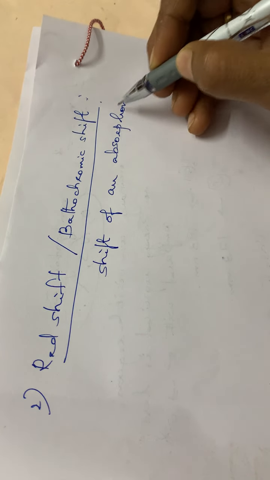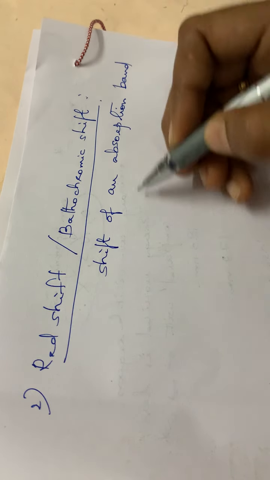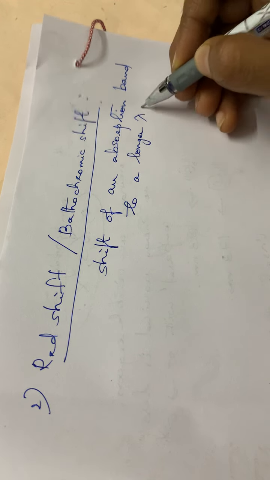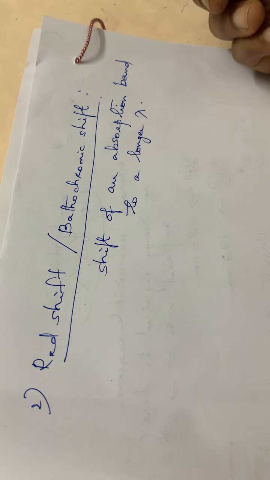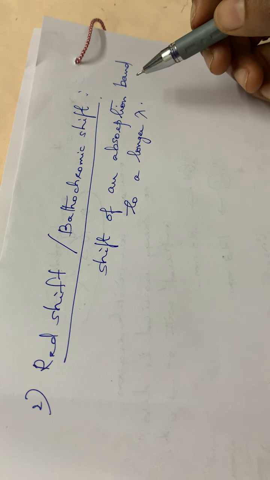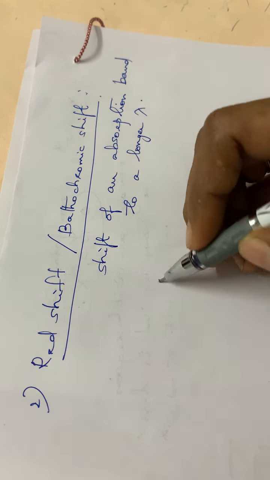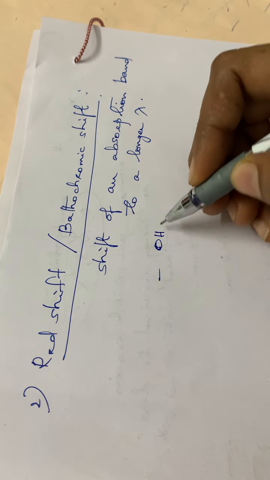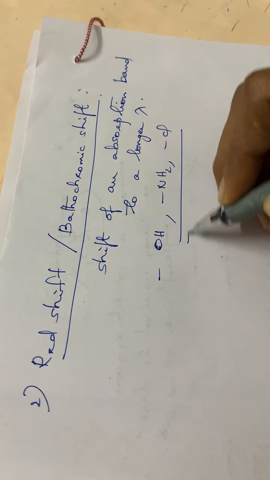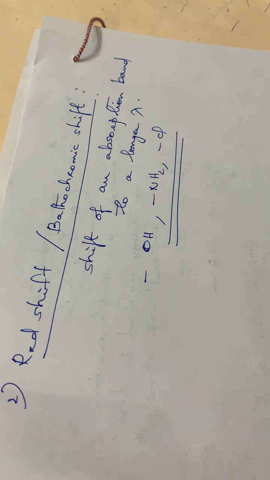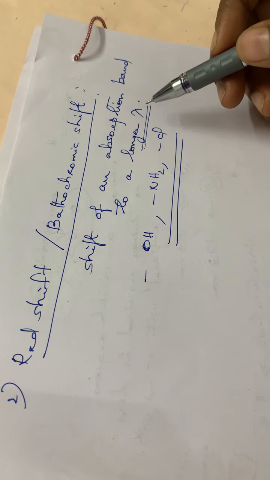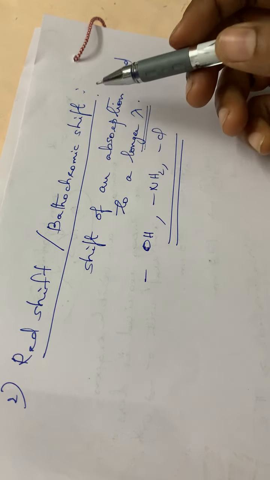This shift takes place due to the presence of some substituents, usually an OH group, an NH2 amino group, a Cl group, etc. If these groups are introduced in a particular compound, what happens? The shift will be towards the longer wavelength, a red shift or bathochromic shift.